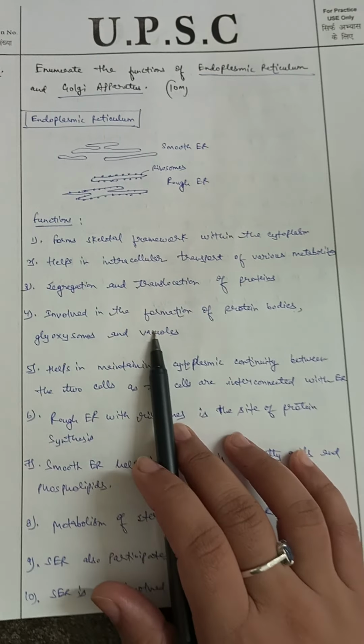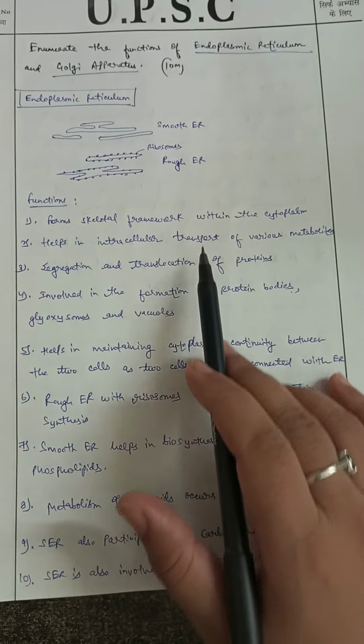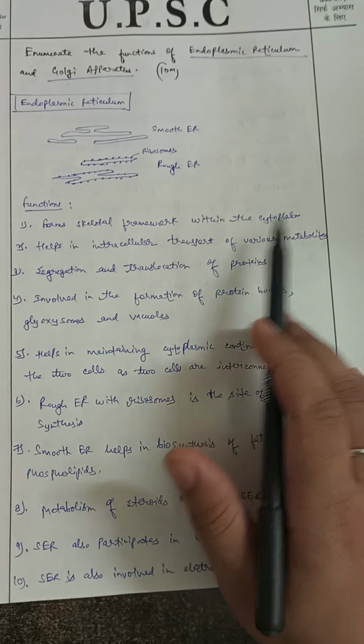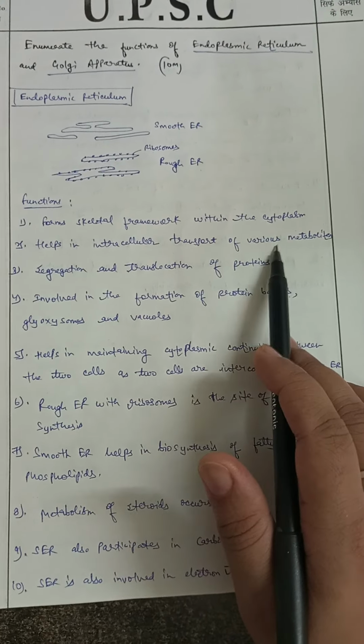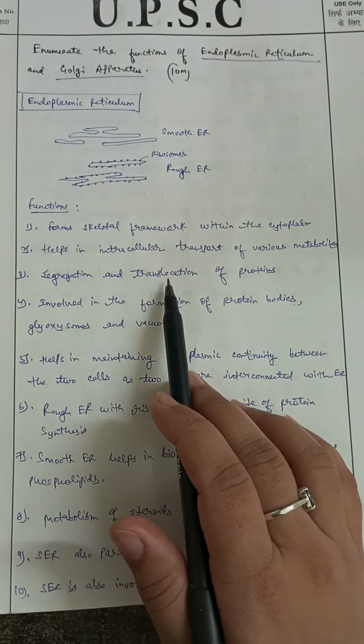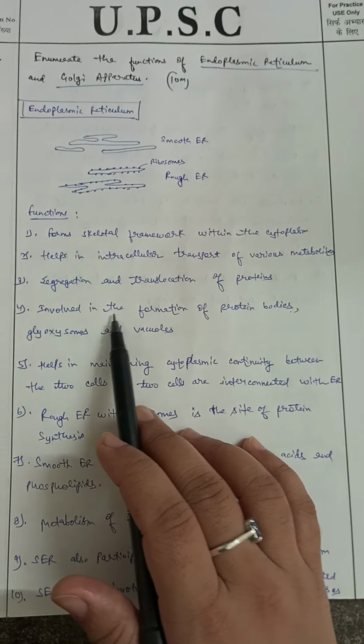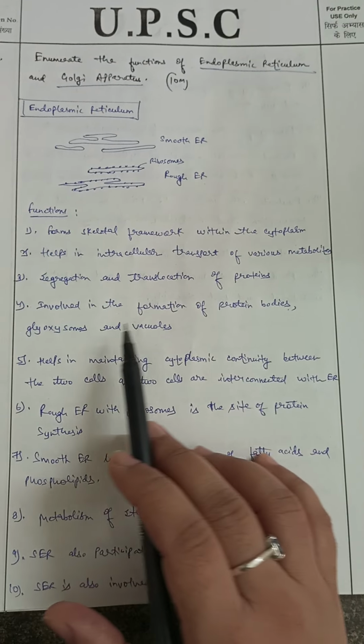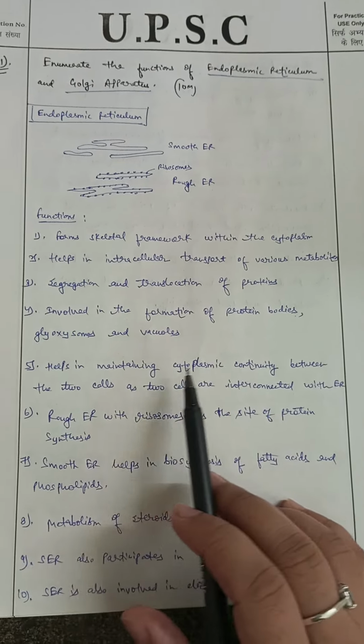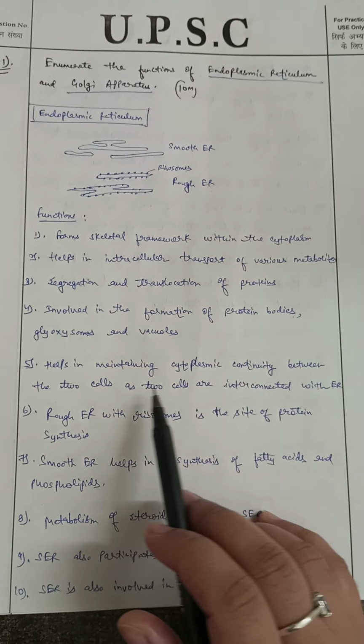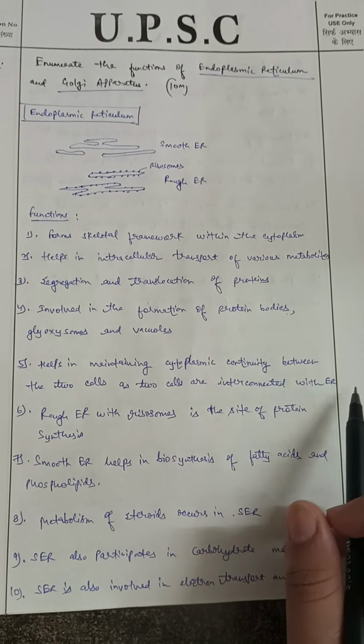So what are the functions of endoplasmic reticulum? Number one, it forms the skeletal framework within the cytoplasm. It helps in intracellular transport of various metabolites, then segregation and translocation of proteins, involved in the formation of protein bodies, glyoxysomes and vacuoles, helps in maintaining cytoplasmic continuity as two cells are interconnected with the endoplasmic reticulum.